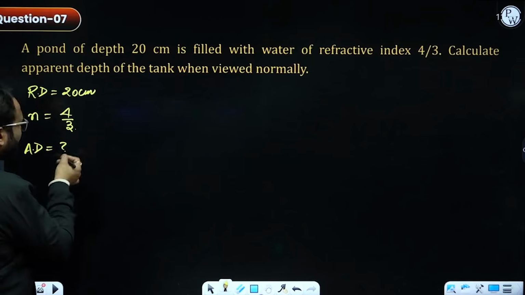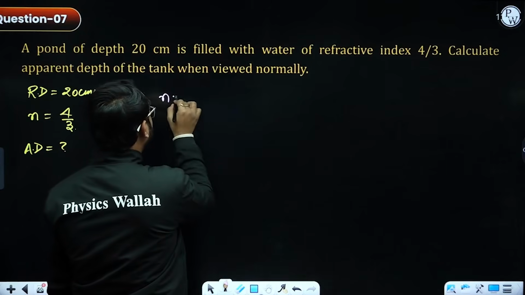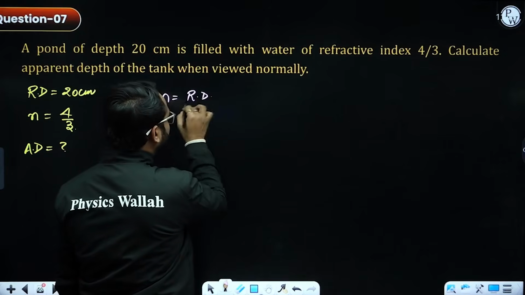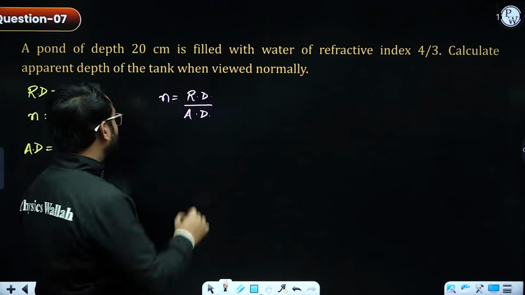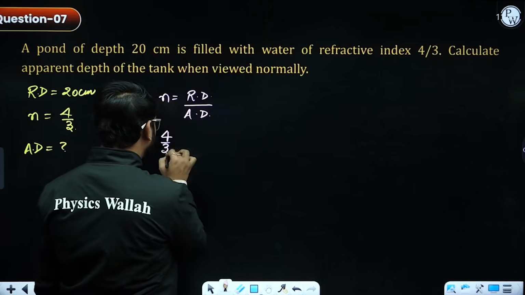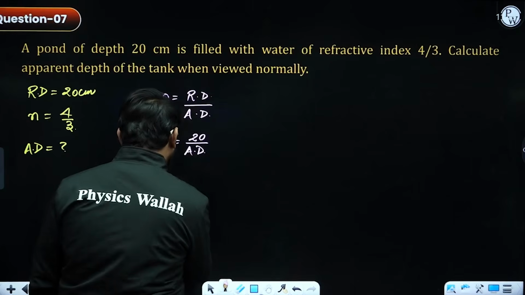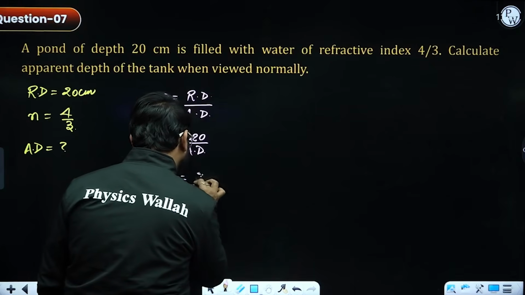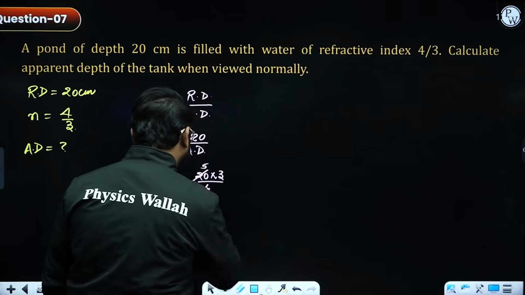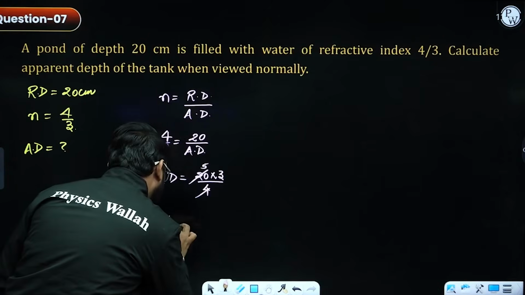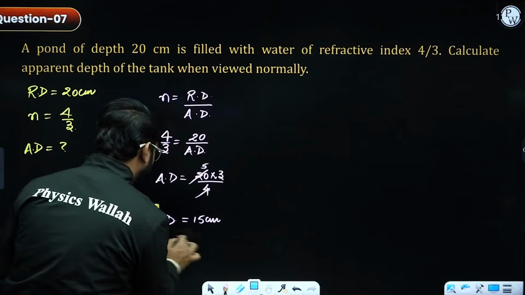For solving, the refractive index is equal to real depth by apparent depth. This is what I told you, right? Let's put the values: 4 by 3 equals 20 over apparent depth. Cross multiplying, the apparent depth is 20 times 3 by 4. On cancelling, I get 5 times 3, and the value of apparent depth is 15 centimeter. Easy.